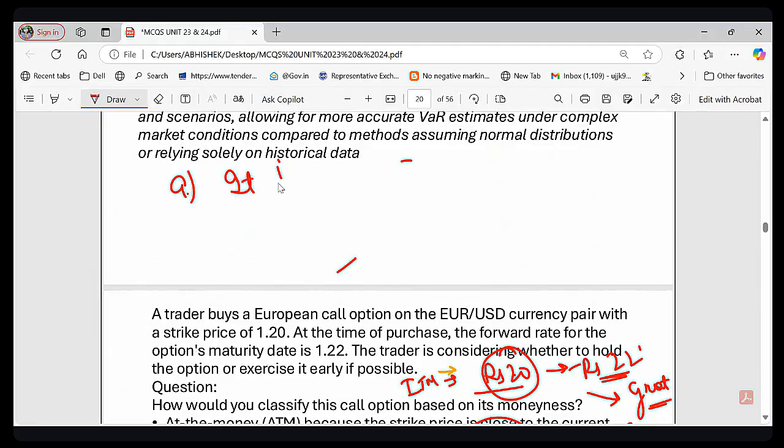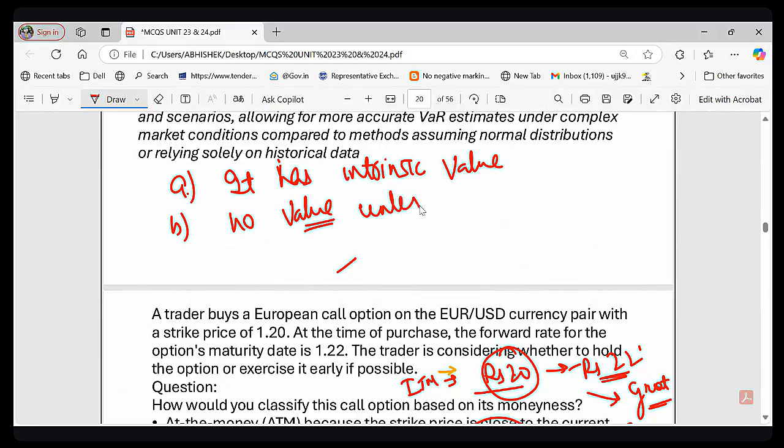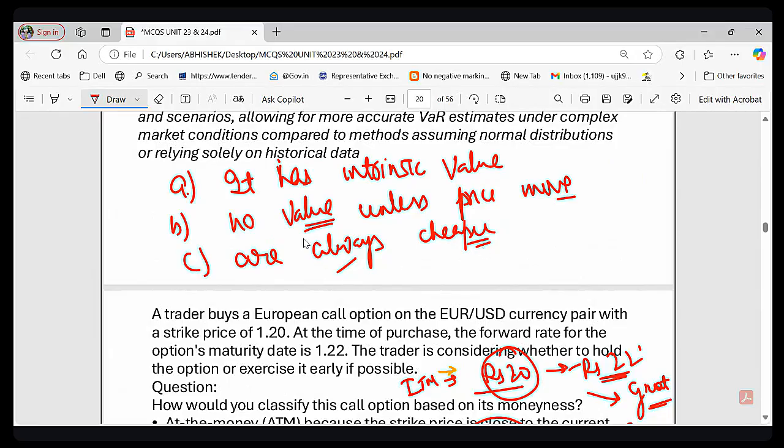It has intrinsic value. Option B: it has no value unless the price moves. Option C: ITM options are always cheaper. Type A, B or C. What do you think? The question is, what is the benefit of ITM? Option A, it has intrinsic value. Option B, it has no value until the price moves. And option C, ITM options are always cheaper. What do you think is the correct answer to this question?